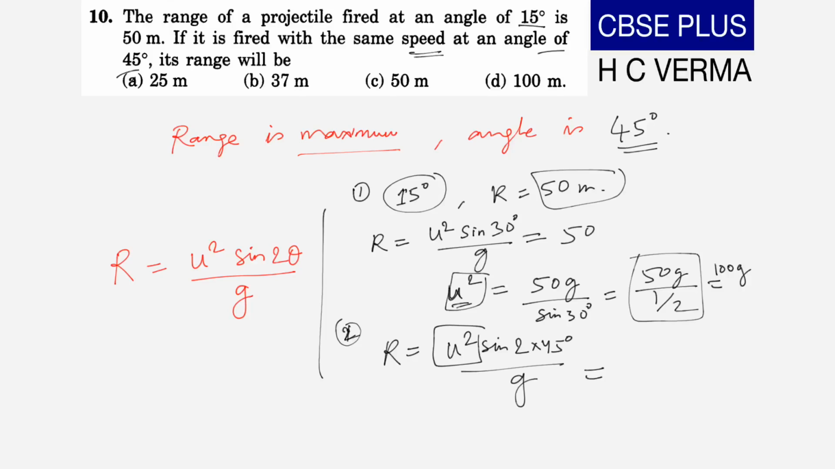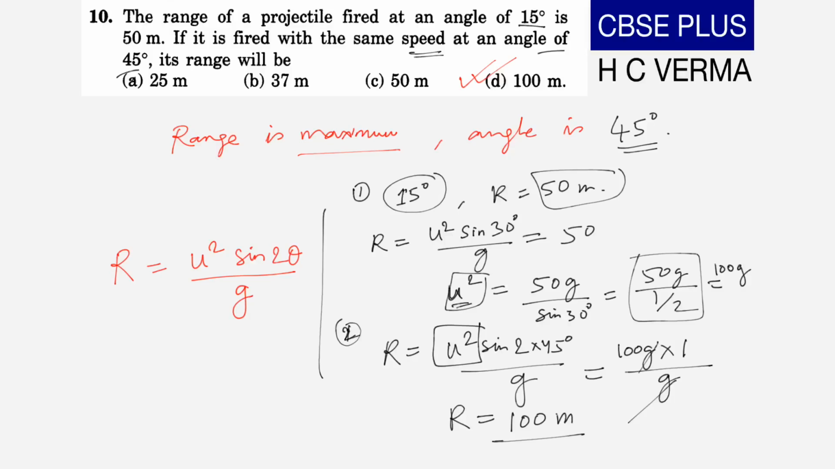So we will just put the value of U square as 100G into sine 2 into 45 degree, which means sine 90 degree. The value of sine 90 degree is 1, divided by G, and we will cancel G in numerator and denominator. So all we get is R is equal to 100 meters. So this fourth option is the correct option.